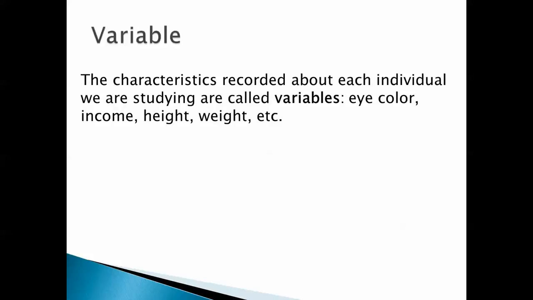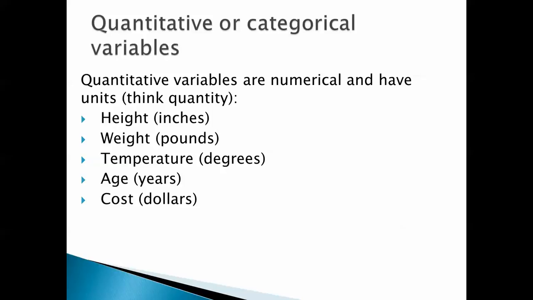Now, I call these variables because the characteristics recorded about each individual we're studying are called variables. They might be eye color, income, height, weight, etc. There are different kinds of variables. So we looked at eye color, we looked at height, we looked at birth year.